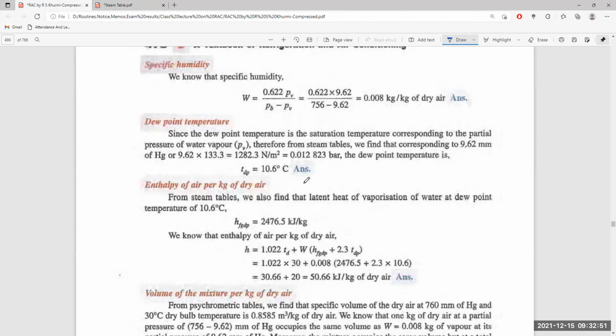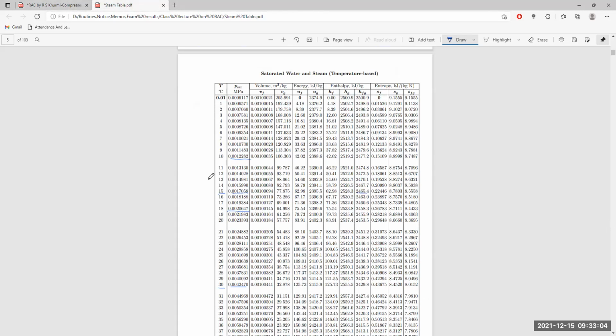Now, the enthalpy of air per kg of dry air. From the steam table, the latent heat of evaporation at dew point is given as 2477.5 kJ per kg.